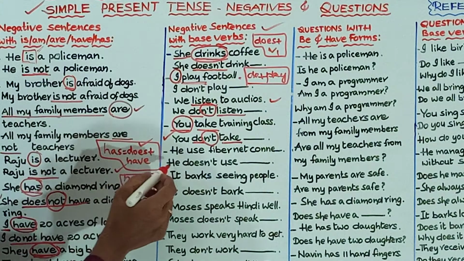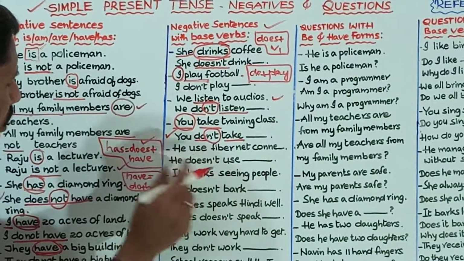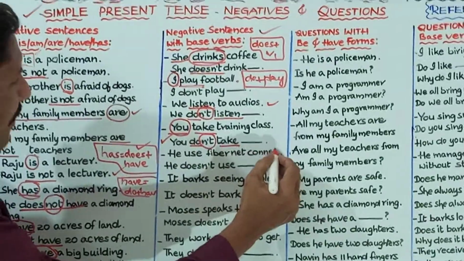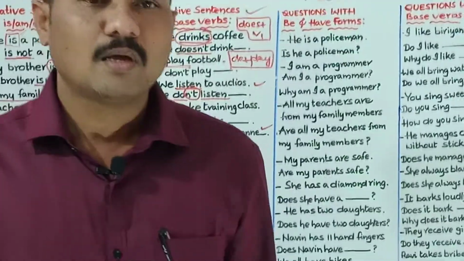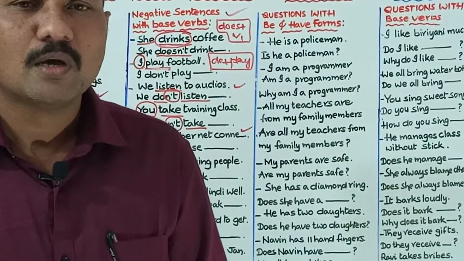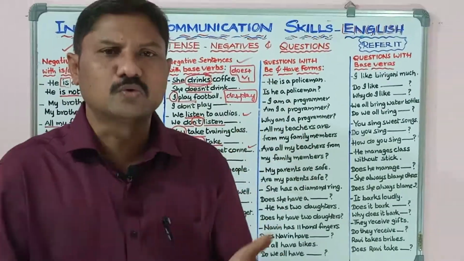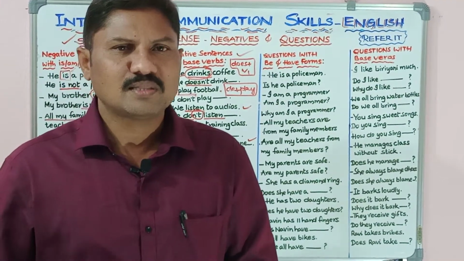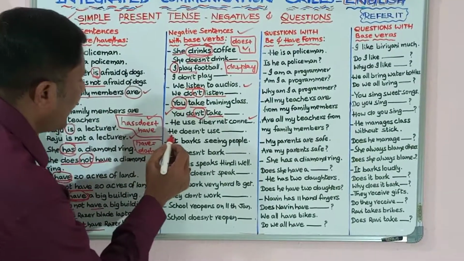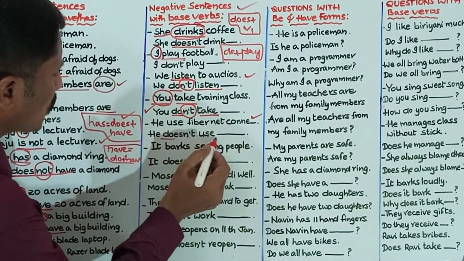Next one, he uses fiber net connection. So what is the verb here? Use. Use is nothing but do plus use. Do plus V1 is equal to the verb. Then it will become he does plus use.